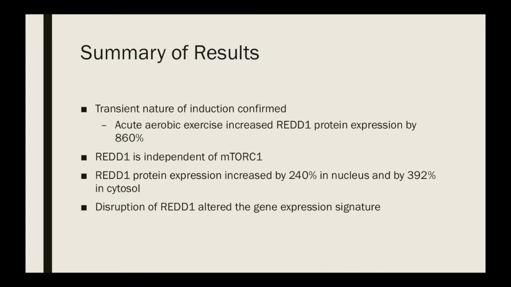The results of the experiments using the different mice resulted in some very important findings in regards to the expression of RED1. First, it was determined that the transient nature of the induction could be confirmed. An increase in RED1 protein expression of 860% only 1 hour post-exercise shows that aerobic exercise not only induces the expression of RED1, but it does so very quickly.